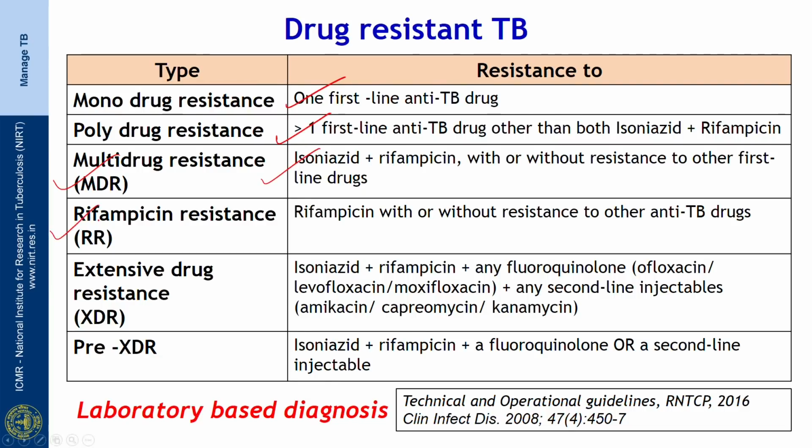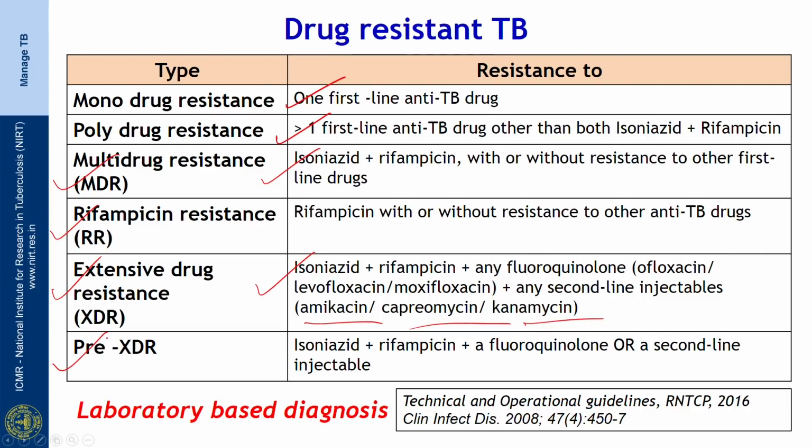Rifampicin resistance refers to resistance to rifampicin with or without resistance to other anti-TB drugs. Extensive drug resistance or XDR-TB is resistance to isoniazid plus rifampicin plus any fluoroquinolone, which may be ofloxacin, levofloxacin or moxifloxacin, and any second line injectable, which includes amikacin, capreomycin or kanamycin.